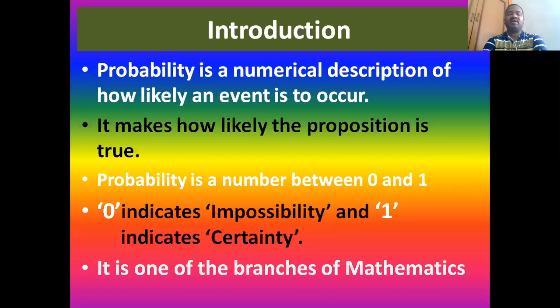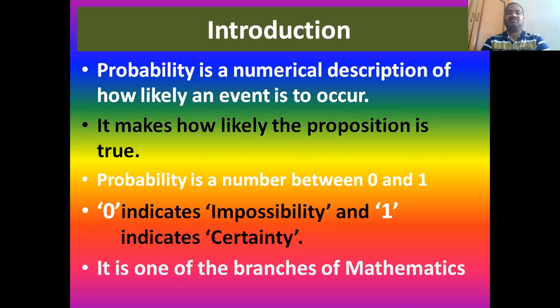So how can it be? 0 indicates the impossibility, whereas 1 indicates the certainty. So in probability theory, we use a number between 0 and 1. 0 is an indicator of impossibility, whereas 1 is an indication of certainty of occurrence of a particular event.